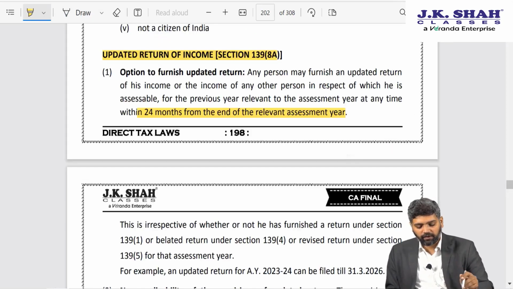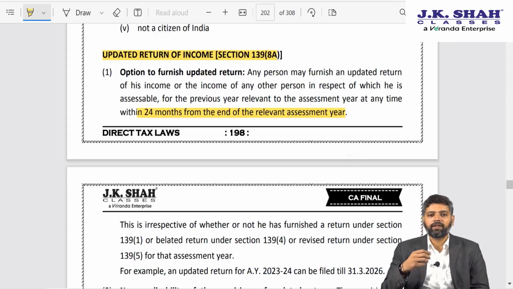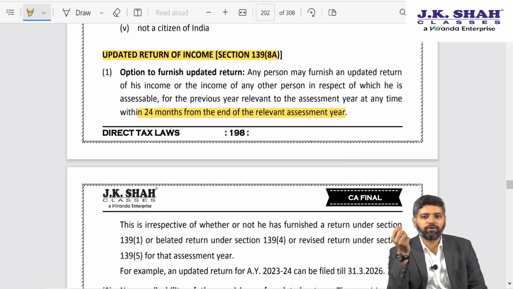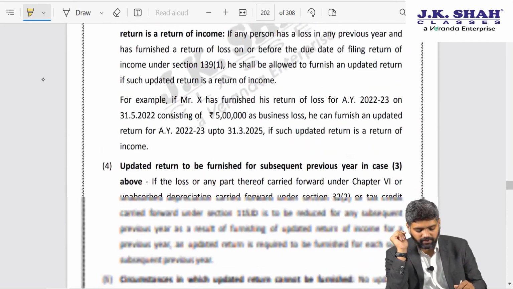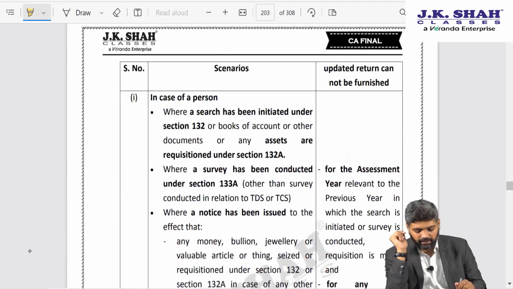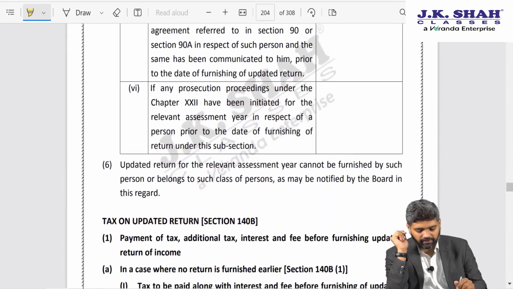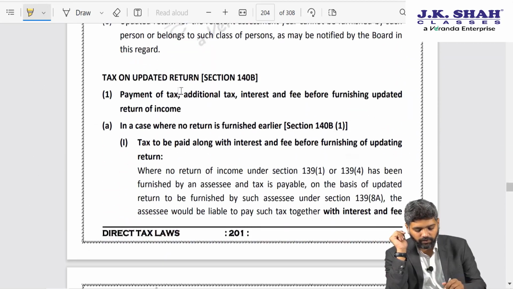However, because the government is doing an ehsan, a favor to you by allowing you to file an ITR-U, that is updated return, that's the reason why they say we will charge you some extra tax. Now what is extra tax? Additional tax as they call it under section 140B.